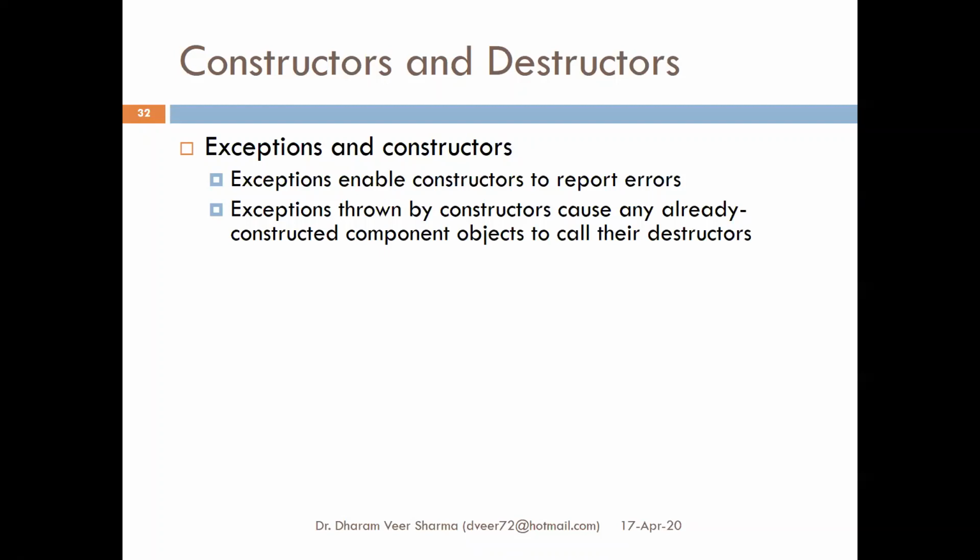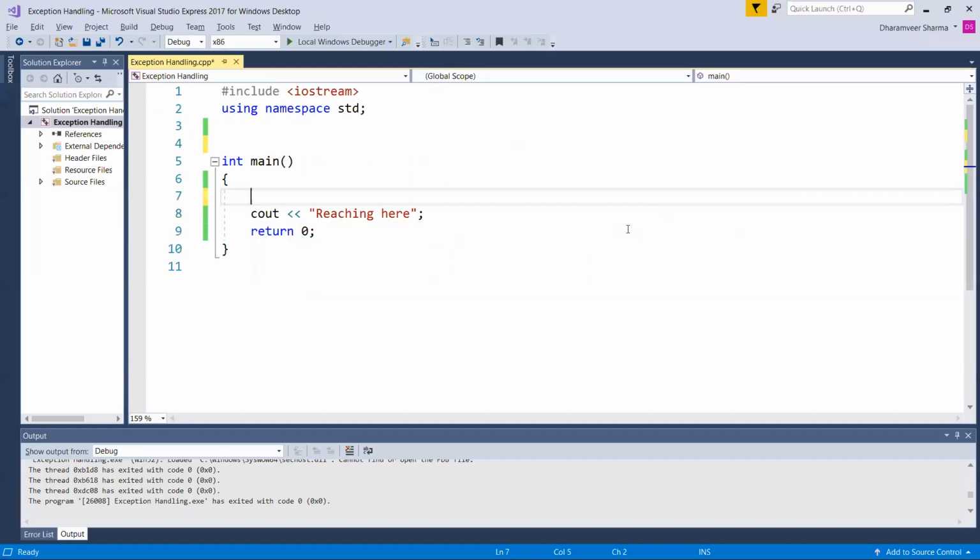So what it will do, the second point is very important. Exceptions thrown by constructor cause an already constructed component object to call their destructor. Let us discuss this here.